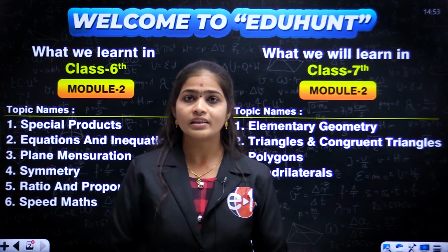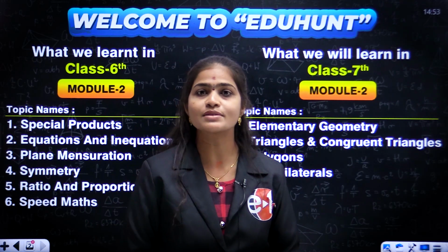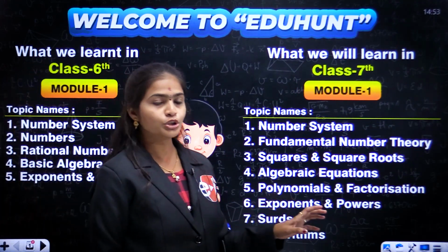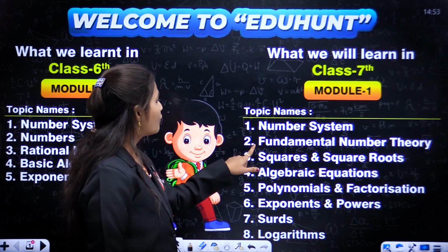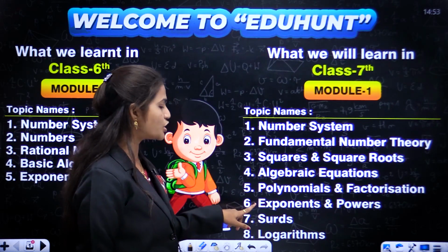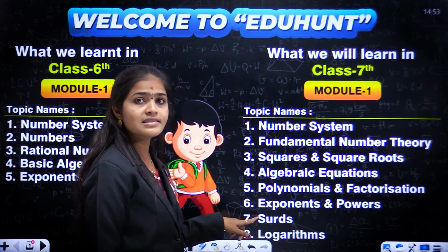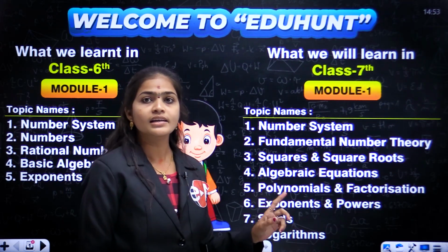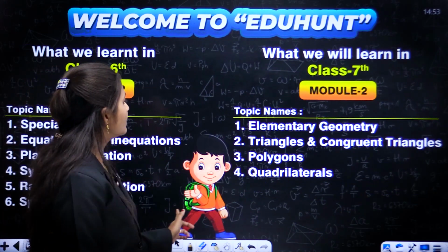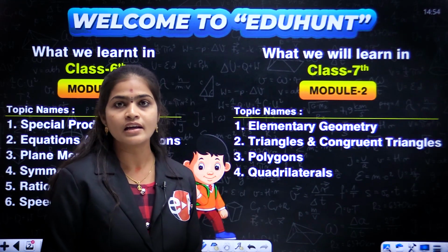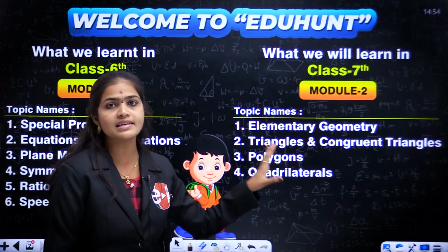Okay children, in this 7th class we are starting with full energy, no? So in this 7th class we are going to learn these concepts. Once again, from module 1 we are starting with the number system, fundamental number theory, squares and square roots, algebraic equations, polynomials and factorization, exponents and powers, surds, logarithms. So these are the 8 concepts from module 1. In module 2 we will learn elementary geometry, triangles and congruent triangles, polygons, quadrilaterals. So children, all these concepts we will learn in this 7th class.